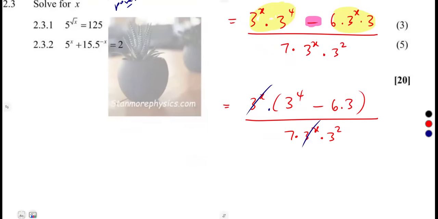So simplify now the numerator. 3 to the exponent of what? Of 4. 3 times 3, 4 times. Like I said, on these ones, you can even use a calculator. So that was 81. 6 times 3, that is 18. If you multiply 6 times 3, that is what? That is going to give us 18 on this part.